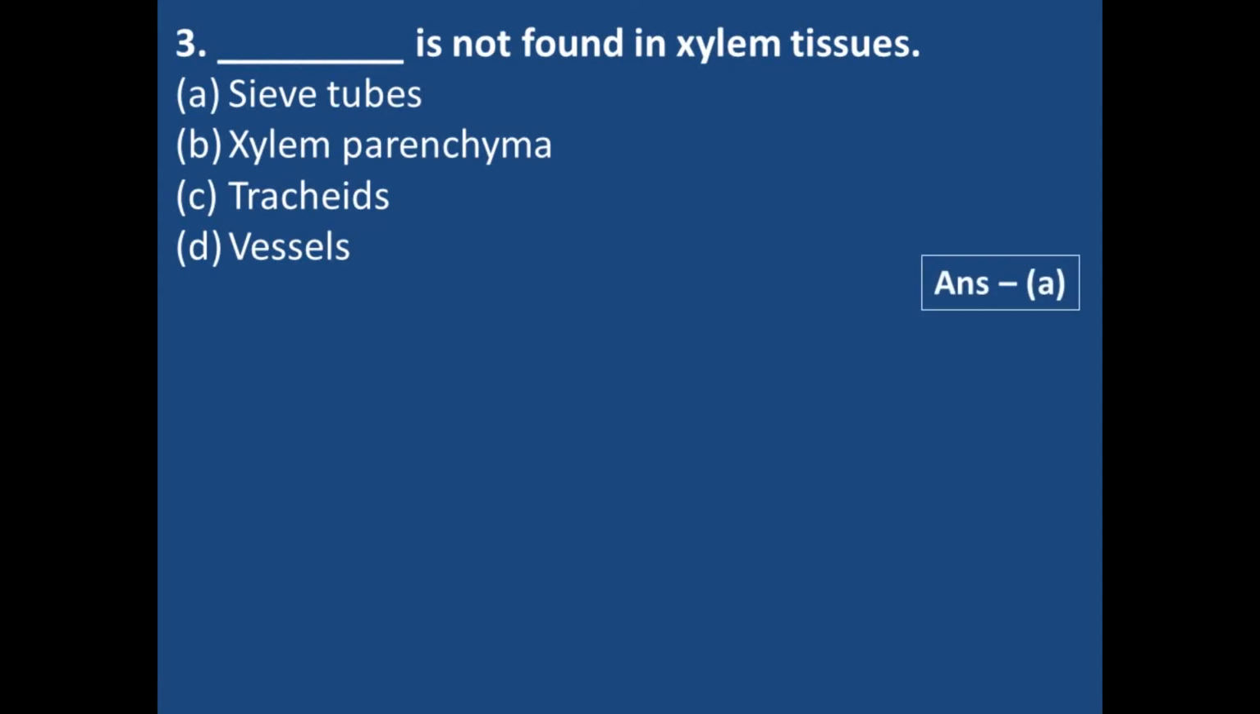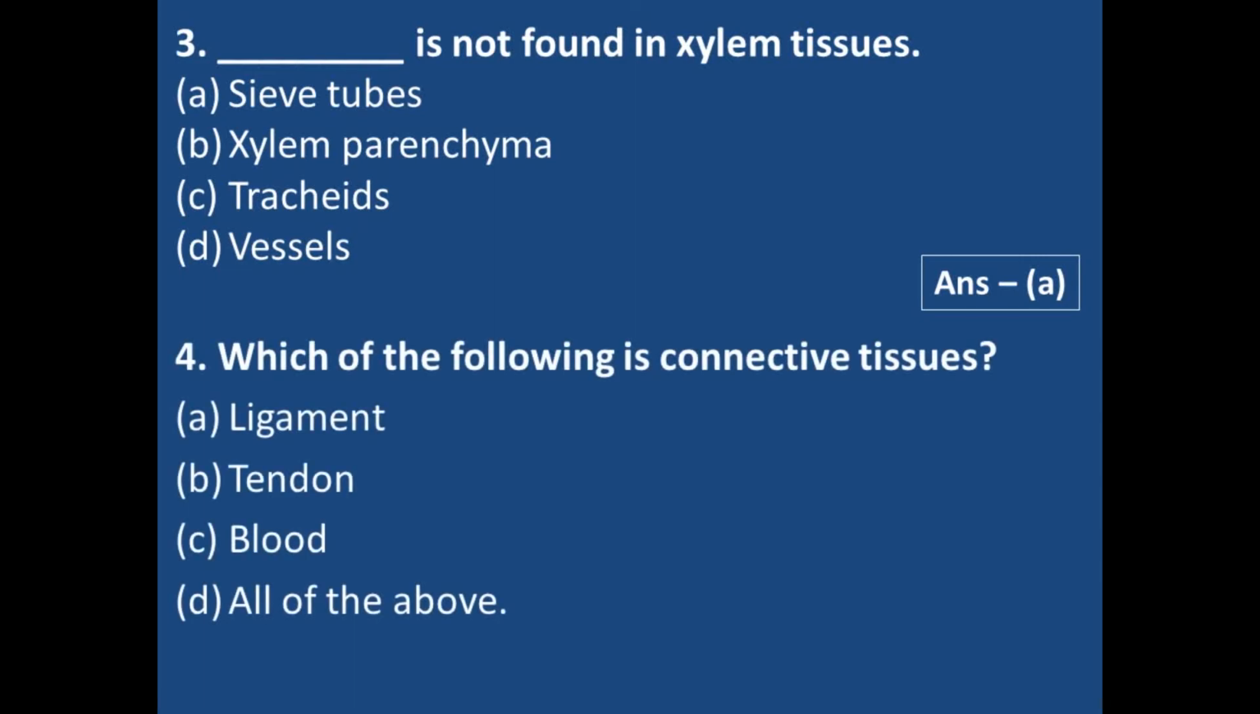Next question is, which of the following is connective tissue? आपके पास 4 option हैं. You have to find out. First one is ligament, tendon, blood and all of the above. Yes, very right. The last option is correct. All these 3 tissues are connective tissue: ligament, tendon as well as blood.